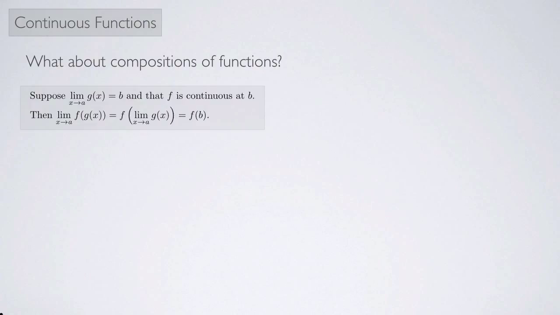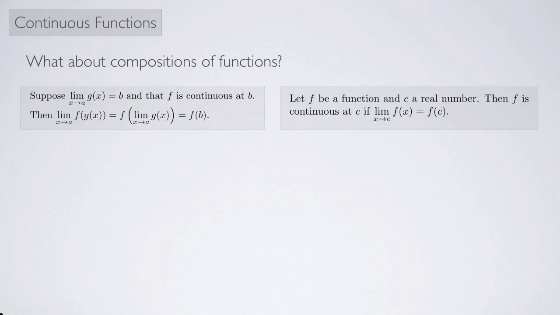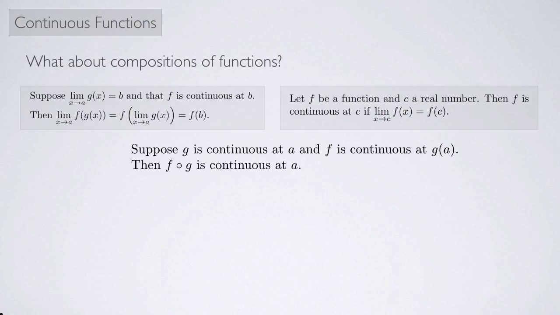Okay, so I have this thing here that we just saw an example of, and then I also have the definition of continuity at a point. So now let's look at composition of functions. Suppose g is continuous at a and f is continuous at g of a, then f composed with g is continuous at a. So to show this, I want to show that the limit as x approaches a of f composed of g of x equals f composed of g at a. That's what it means to be continuous by the definition.